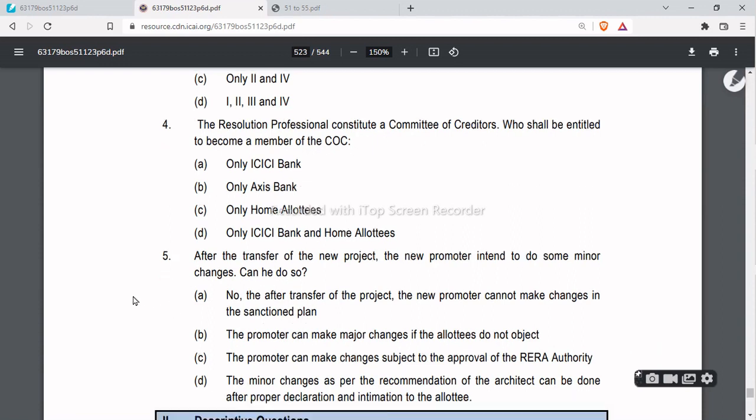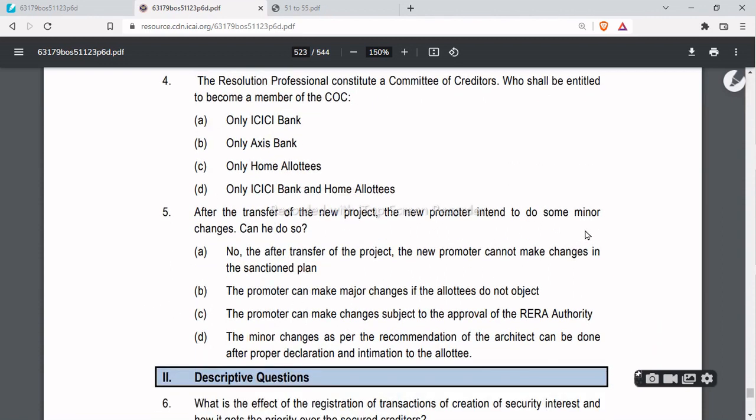So it is not a very important or major change. There are some minor changes that the new promoter wants to do. So for this also, option D is the correct answer, because minor changes as per the recommendation of the architect can be done after proper declaration and intimation to the allottees.